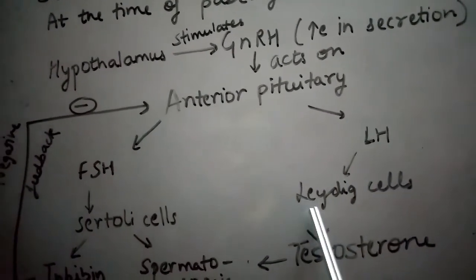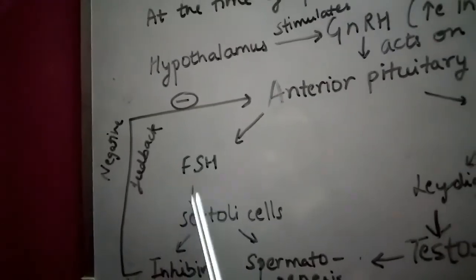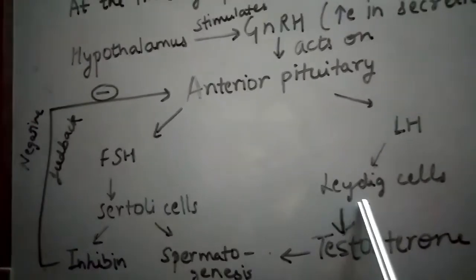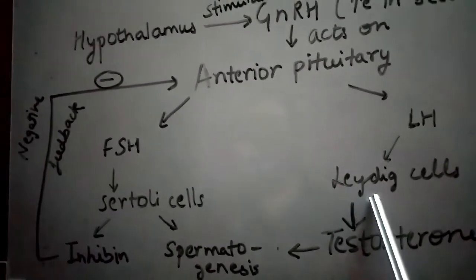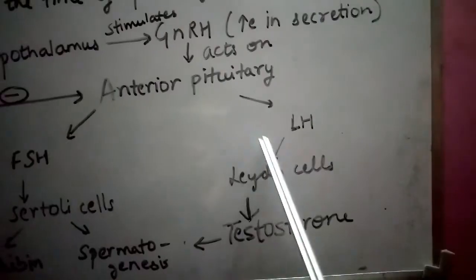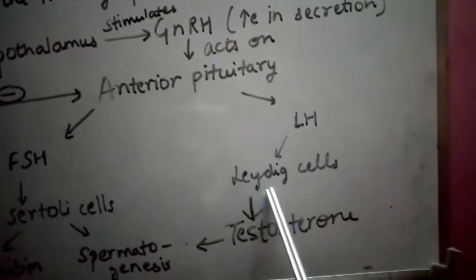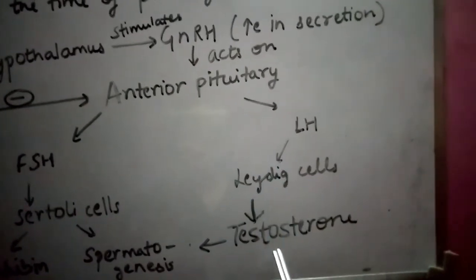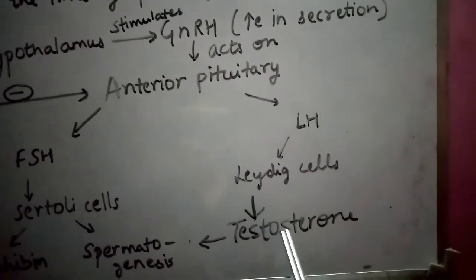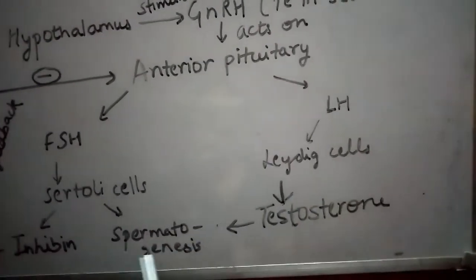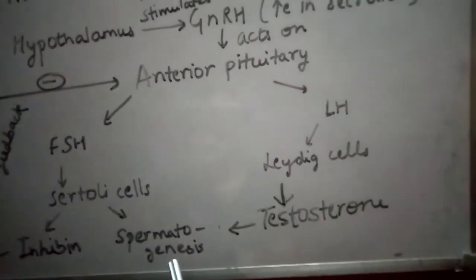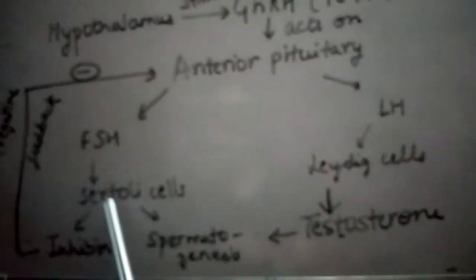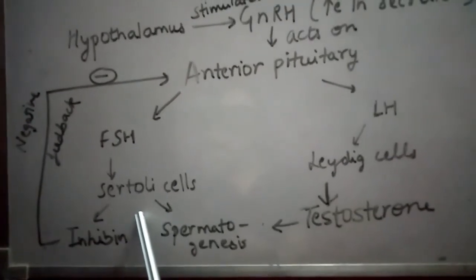Luteinizing hormone acts on the Leydig cells, and Leydig cells start secreting androgen, that is the testosterone hormone, responsible for spermatogenesis, that is sperm formation. Similarly, FSH acts on the Sertoli cells of the testes,